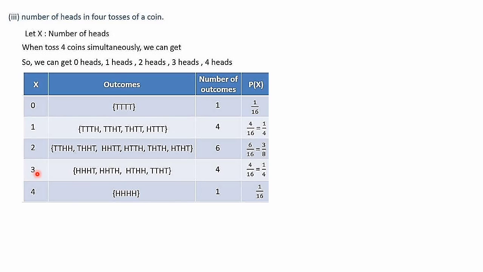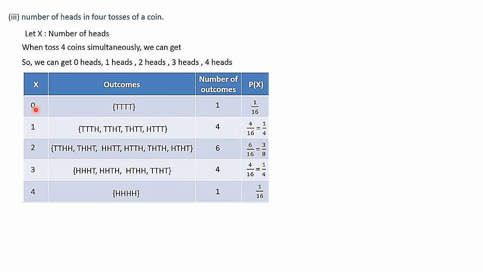And when x is equal to 3, h, h, h, t and h, h, t, h, h, t, h, h, t, t, h, t. And when x is equal to 4, h, h, h, h. This way of writing saves your time, and for writing the table this way you need practice. Please do not copy, simply do not copy, write it and learn.